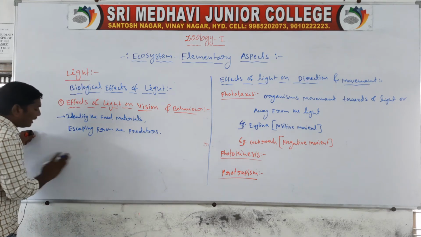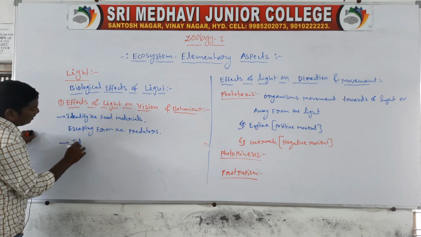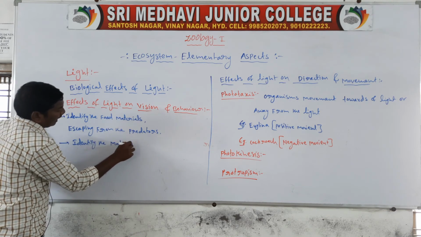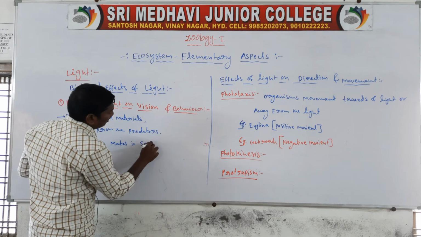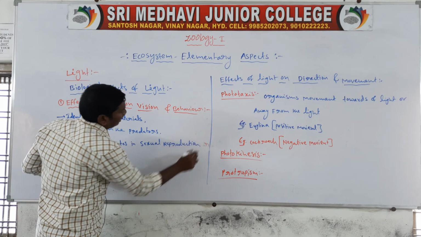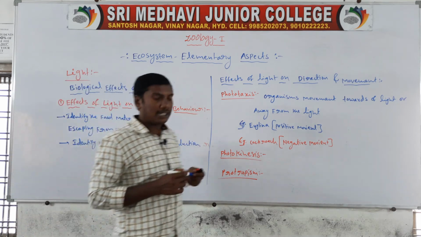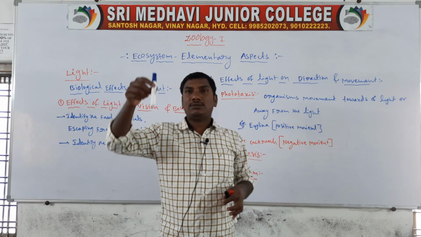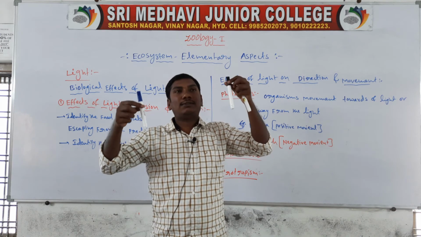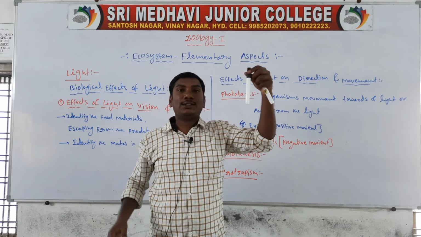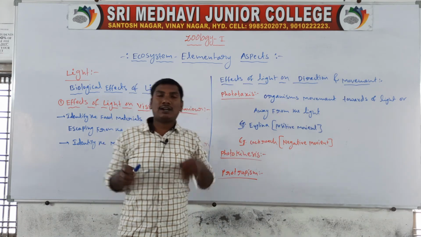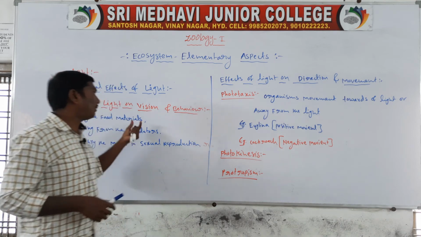Next, identifying mates in sexual reproduction. In sexual reproduction, organisms identify mates. For example, the female organism's vision helps identify the male organism, and the male organism, with the help of vision, identifies the female organism. These male and female organisms then go through the copulation process, and after fertilization comes the next generation. So they get help from the vision.